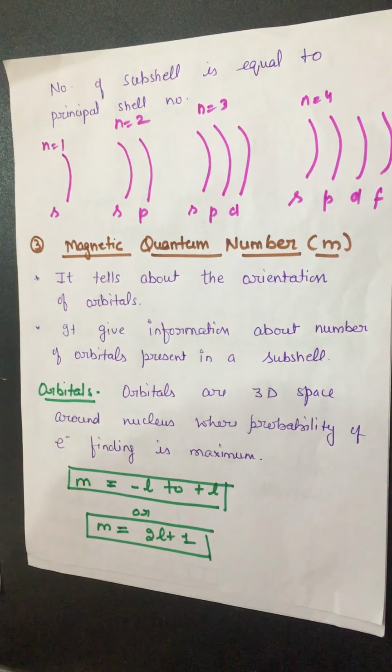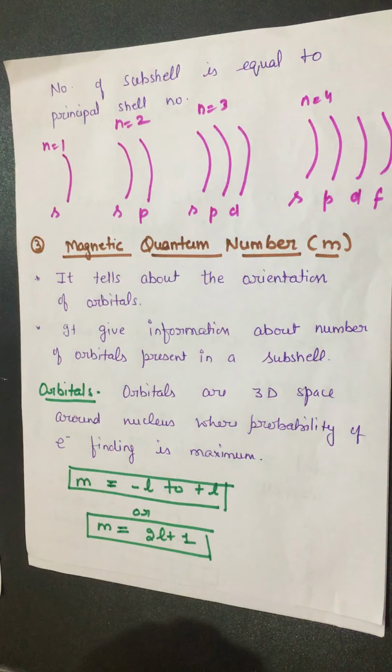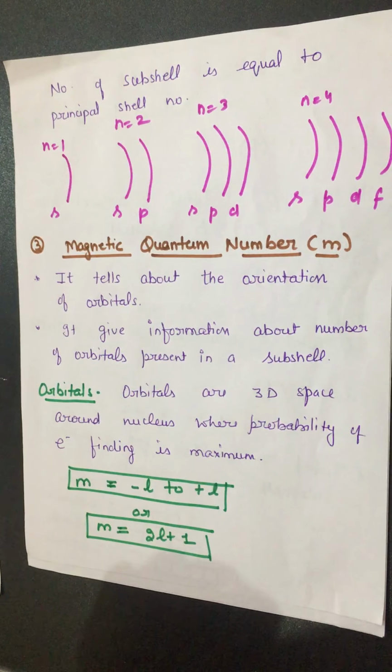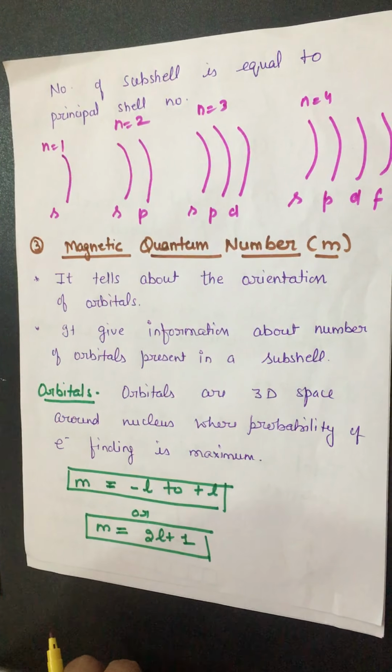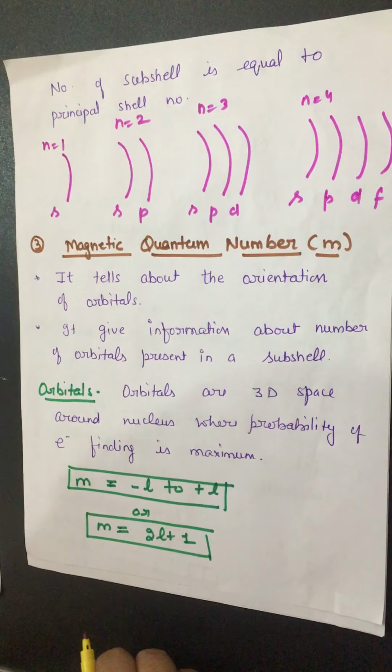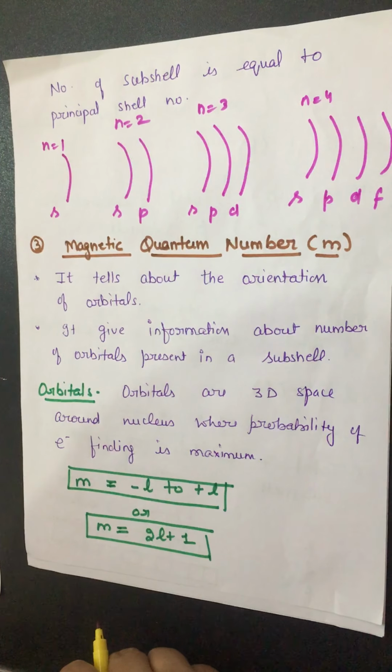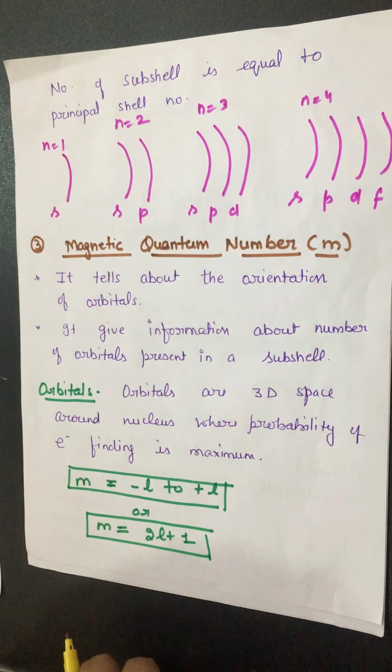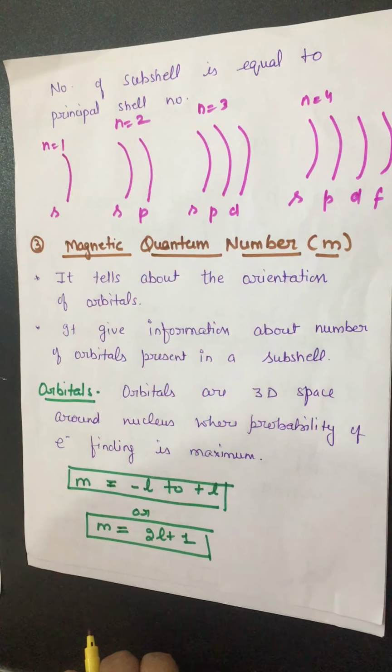Second is the azimuthal quantum number, which gives the information about the subshell within a shell. And how can we find the number of subshells? The formula is: value of l may be 0 to n minus 1, and you can find that the first shell has one subshell s, the second shell has two subshells s and p, the third shell has three subshells s, p, d, and the fourth shell has four subshells s, p, d, and f.